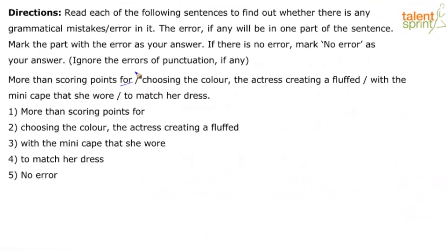Okay, more than scoring points for. So for as a preposition here brings in the meaning of the purpose of scoring the points, right? So purpose is established here. So the preposition for is fine. More than scoring points. For what? Choosing the color, the actress creating a fluff with the mini cape that she wore to match her dress. Some of you said to, right? Okay, any word that you are not following?